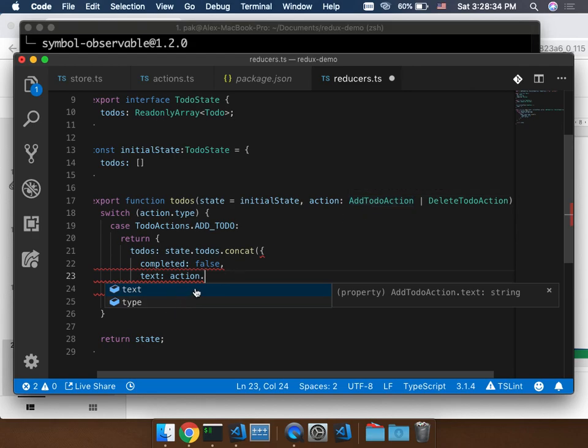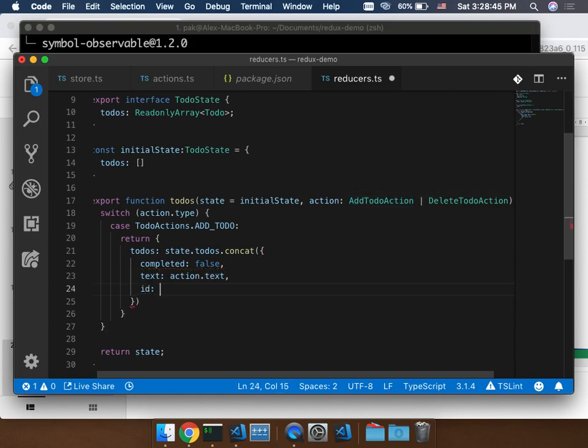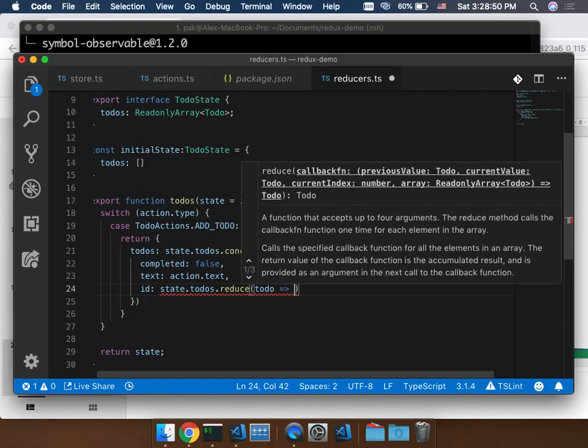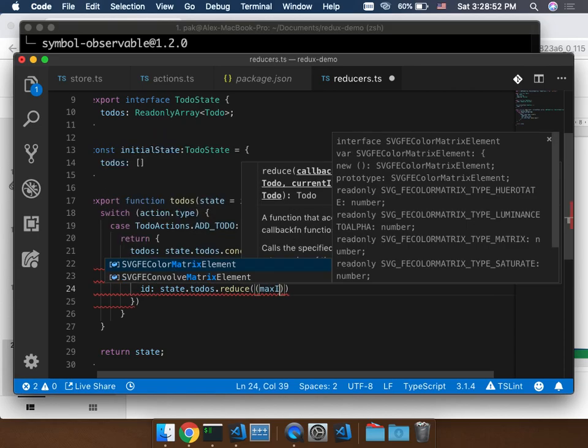So this auto-completion is quite intelligent. It won't throw me any keywords that I shouldn't use. It will only throw me the keywords that are relevant to this AddTodoAction. So here is add text. What it needs is the ID. Maybe it's todos.reduce todo, maximum ID todo.